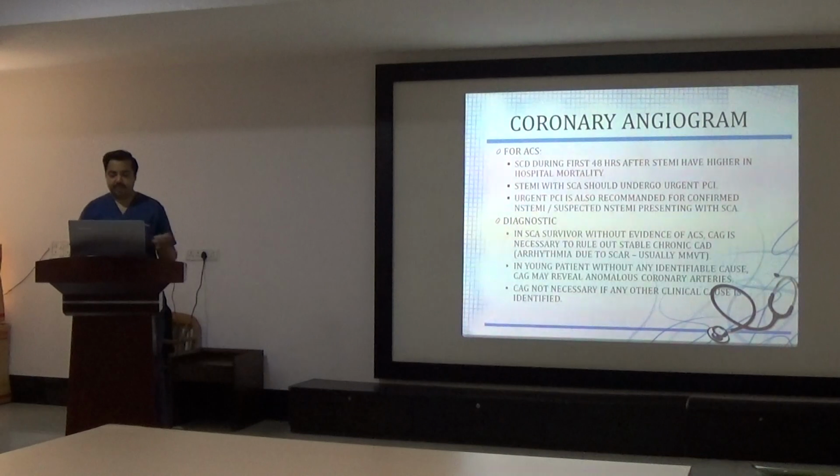In young patients without any identifiable cause, CAG may reveal anomalous coronary artery disease. Very rarely, the left main is of anomalous origin and the left main ostium is slit-like, which leads to hypoperfusion of the heart. Or sometimes in Kawasaki disease there are aneurysmal coronary arteries that can also lead to myocardial ischemia and sudden cardiac arrest. So in patients where any other cause is not found, angiography is again necessary.